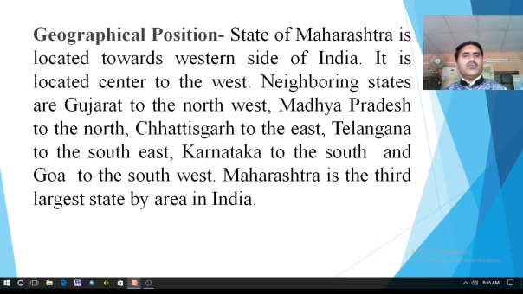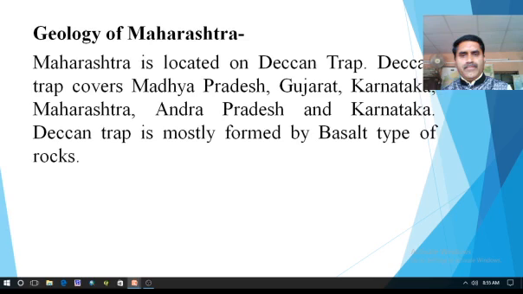So what is the geographical position acquired by Maharashtra? The state of Maharashtra is located towards the western side of India. It is located center to the west. Neighboring states are Gujarat to the northwest, Madhya Pradesh to the north, Chhattisgarh to the east, Telangana to the southeast, Karnataka to the south, and Goa to the southwest. Maharashtra is the third largest state by area in India, as we have already explained.